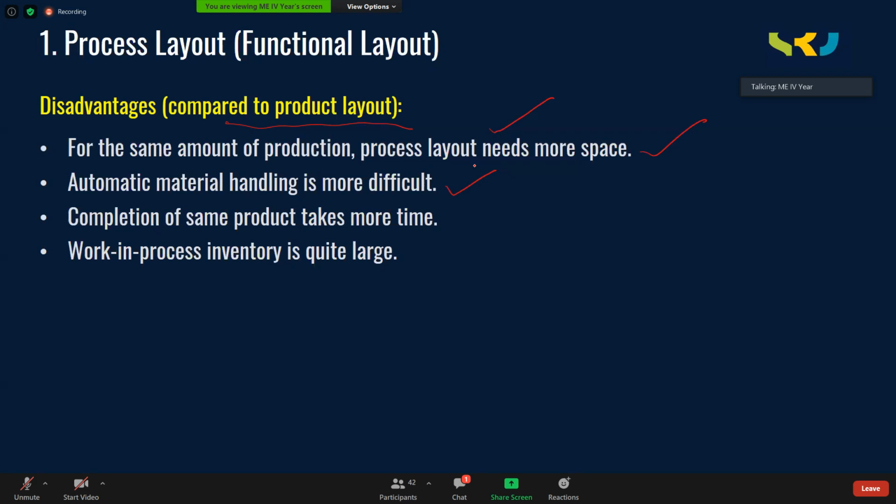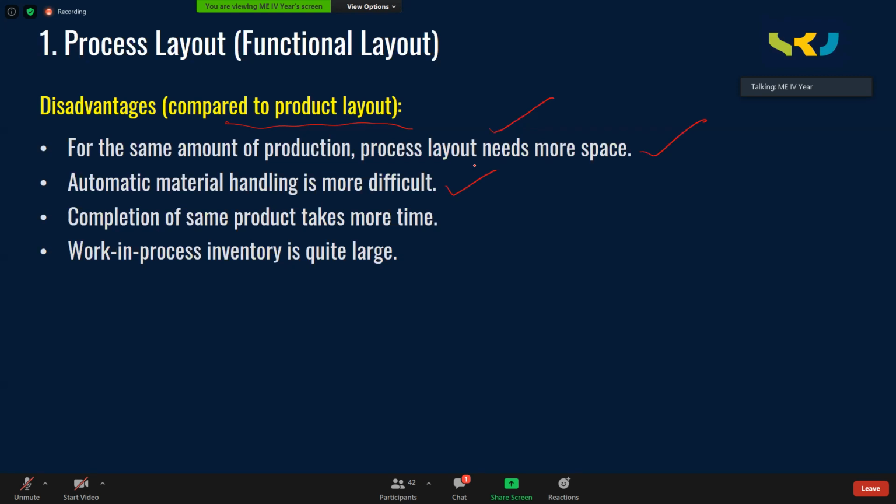Movement is not changing very often. Always in the same direction, material has to move. In that case, we can use automated material handling. But when the path is changing frequently, when the movement of the material is changing frequently, then you cannot go for automated material handling equipment. It is tedious. Every time you have to reprogram it. Okay, so that is difficult.